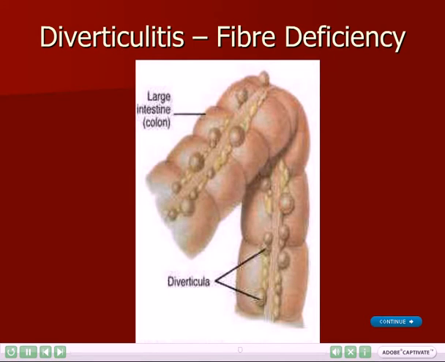Exerting extra pressure on the large intestine when having a bowel movement due to chronic constipation can create small bubble-like pouches to form on the intestine. These small pouches can trap small bits of food like seeds and nuts. The food particles then attract bacteria, which can cause the pouches to become infected and painful. This condition is known as diverticulitis. Constipation is often the result of a fiber deficiency.